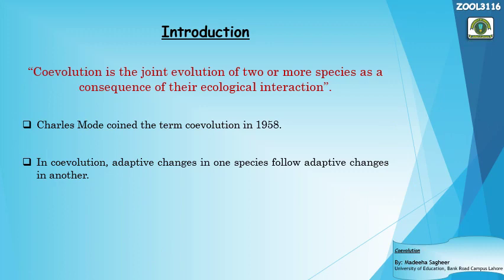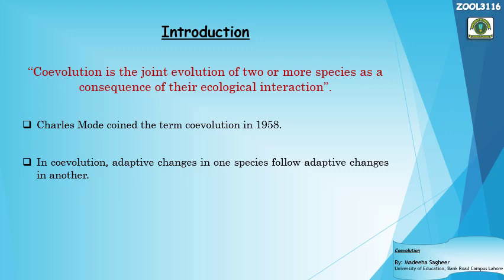Okay, first of all, let's have a proper definition of the term coevolution. Coevolution is the joint evolution of two or more species as a consequence of ecological interaction. As you know very well, what is ecology? Ecological interactions are the interactions of the species with other species as well as with the environment where they are residing or living. This term was first coined by Charles Mode in his article on evolution in 1958.